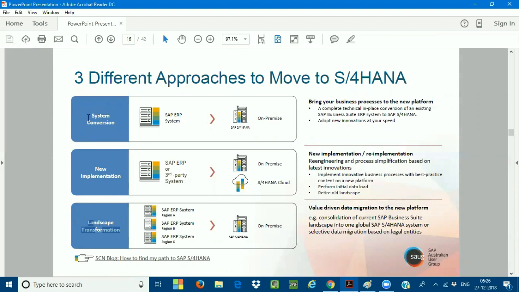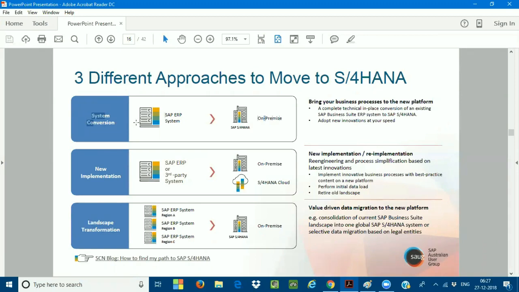In the same way, we have a new project called a system conversion project, which is also called a migration project. In this, the conversion is happening from the ECC system to the SAP S/4 HANA system. That project we call a system conversion. In this system conversion, we have to follow the SAP roadmap and definitely the methodology. The methodology we are going to use is called the Activate methodology.